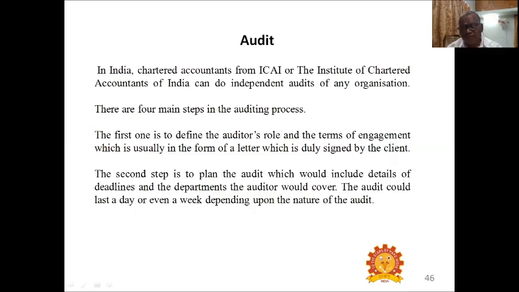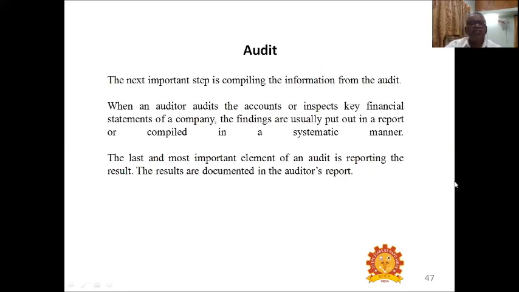Then the audit could last a day or even a week, depending upon the nature of the audit. So the auditing may happen for a day or a week or even more than that. So first step, they will inform their role. The second step is planning of auditing, how many days and how much auditing is to be carried out. Then what is the third step?